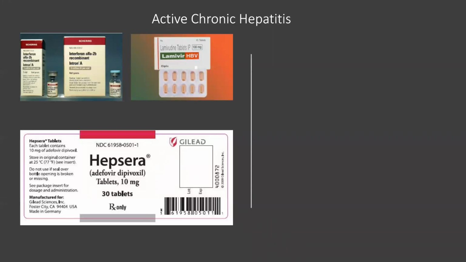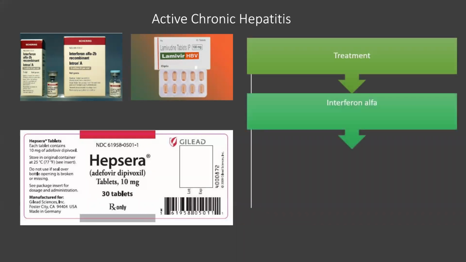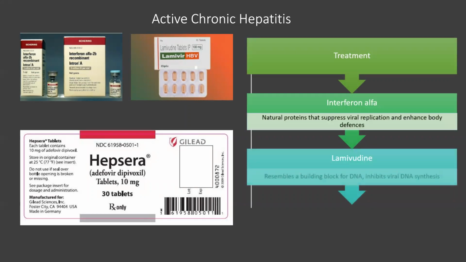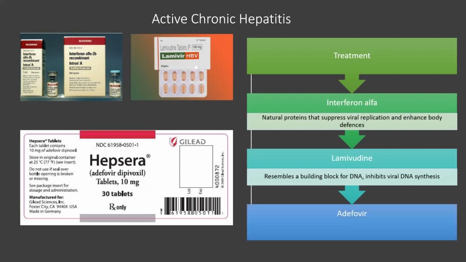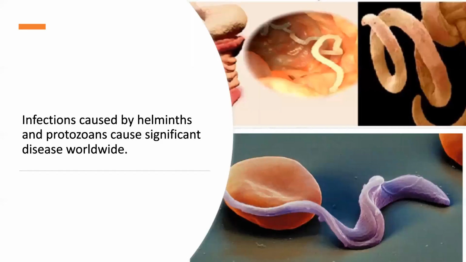If we have active chronic hepatitis, these are the drugs that we can use: interferon alpha 2b, lamivudine, and adefovir. Interferon alpha is a natural protein that suppresses viral replication and enhances the body's defenses. Lamivudine resembles a building block for DNA, and it inhibits viral DNA synthesis. Then we have adefovir, which blocks viral DNA synthesis, primarily when there is resistance to lamivudine.